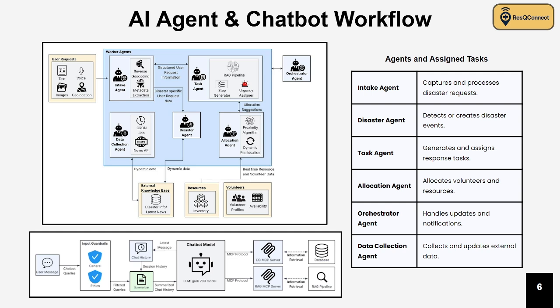The task agent creates recommended response tasks from the extracted data and relevant SOPs and assigns urgency and tentative steps. The allocation agent allocates volunteers and resources based on proximity, availability, and priority, and it supports dynamic reallocation when situations change. The orchestrator agent handles workflow state and makes updates, ensuring task handoffs proceed from suggestion to approval to execution.